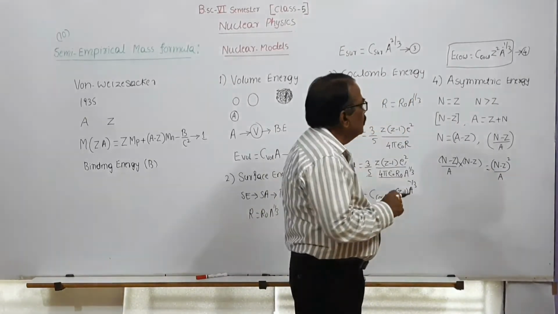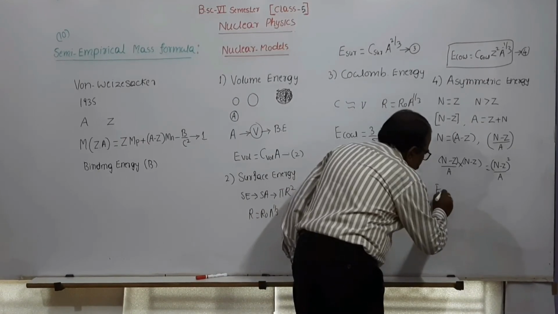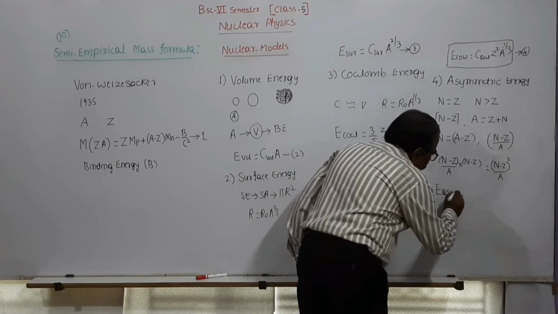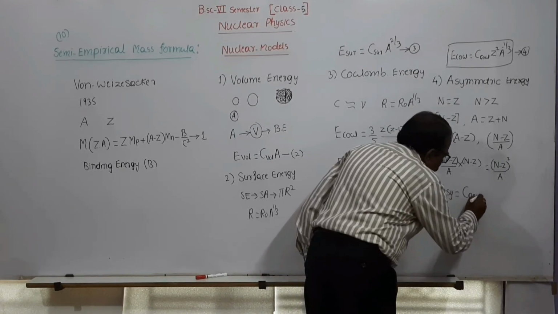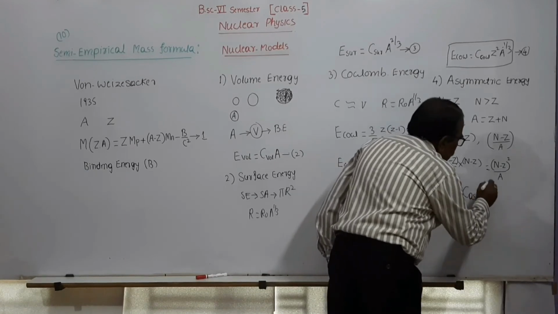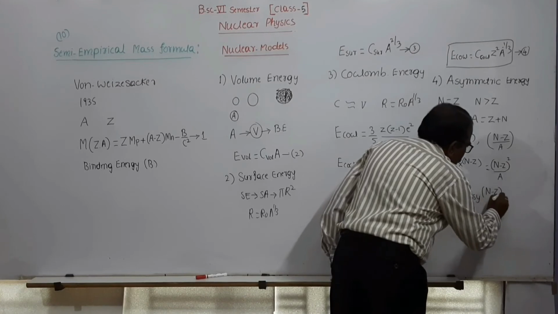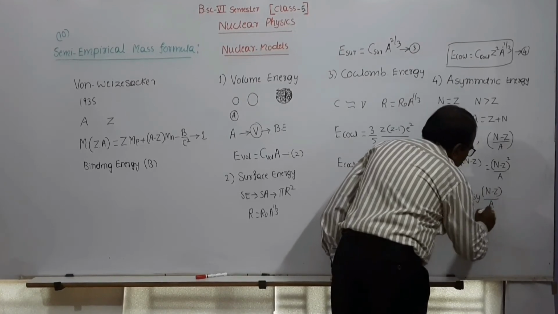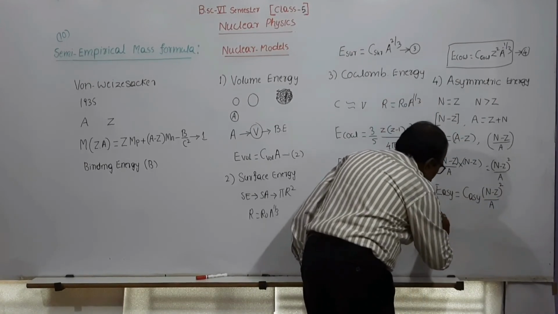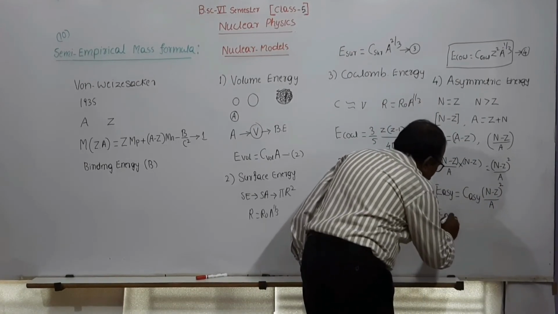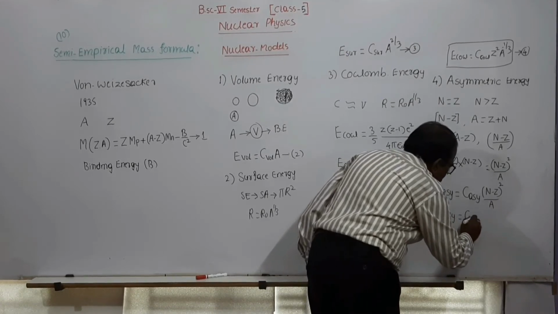Therefore, this asymmetric energy is given by E asymmetric is equal to some constant, C asymmetric, into (N minus Z) upon A, its whole square. Or this is E asymmetric is equal to C asymmetric.